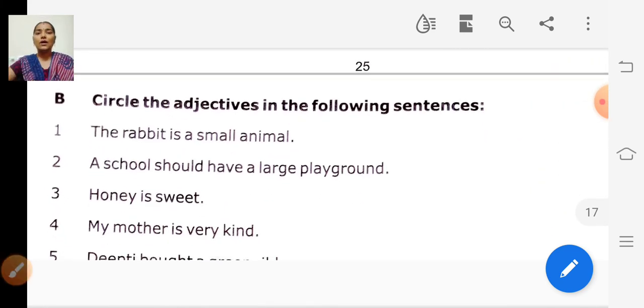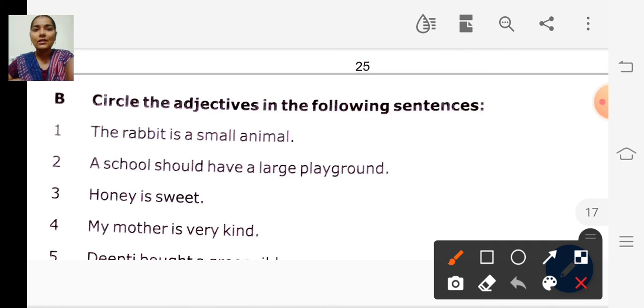So the next one, circle the adjectives in the following sentences. We are going to identify the adjectives and circle them in each sentence. Look at the first sentence: The rabbit is a small animal.